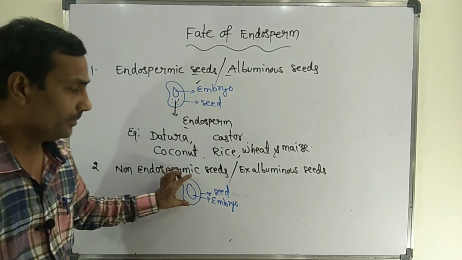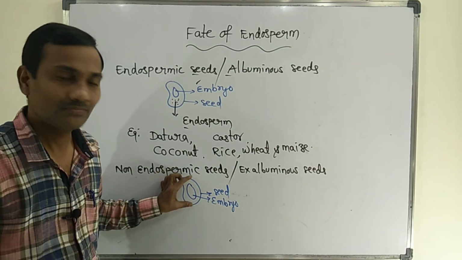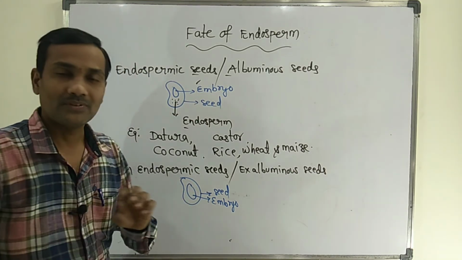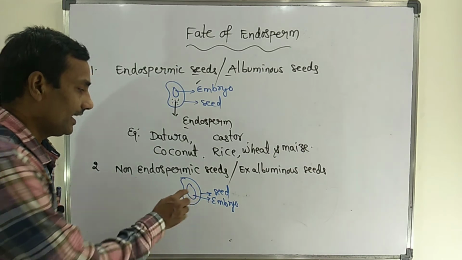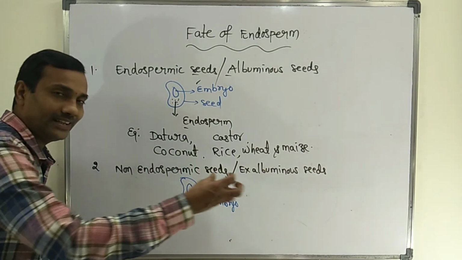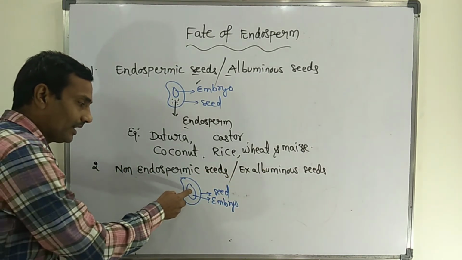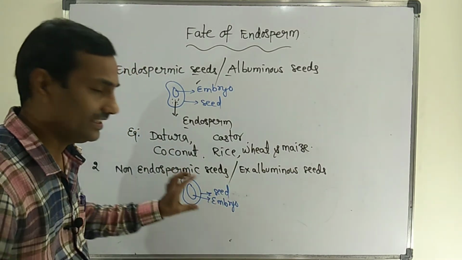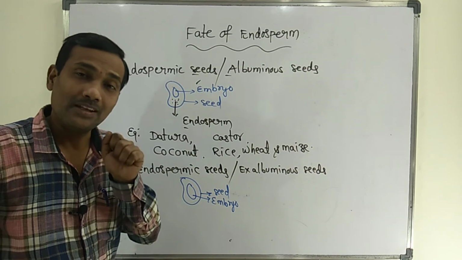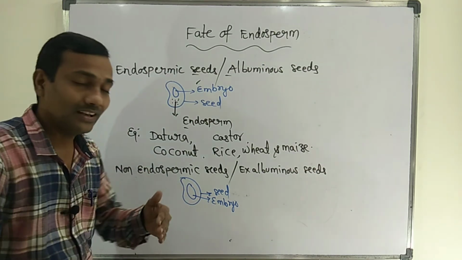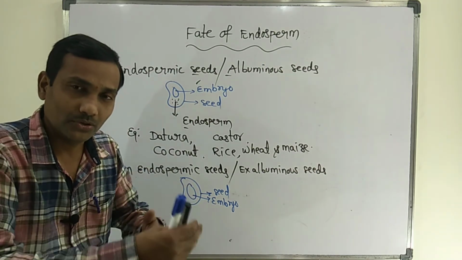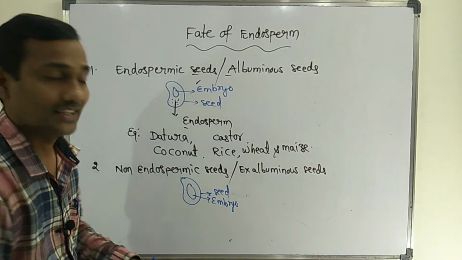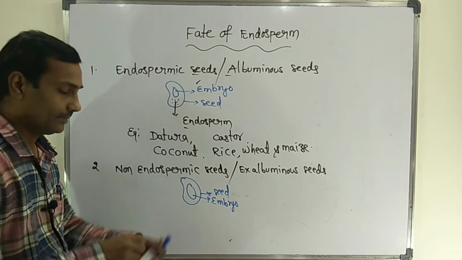But after maturation of the seed, only the embryo will be there, so we cannot find endosperm. Endosperm is completely consumed by the developing embryo. At maturity, we cannot observe endosperm in the seed, because the developing embryo utilizes the complete endosperm. Such types of seeds are non-endospermic seeds.